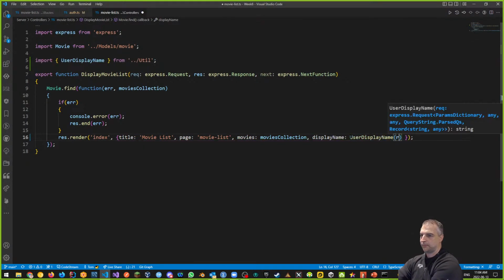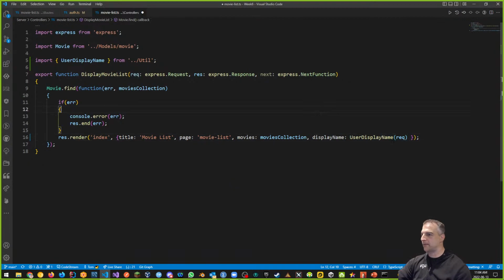Yeah, that's what I need to do every single time. I need to do this, right? So I'm just importing the same function instead of rewriting the function over and over again.